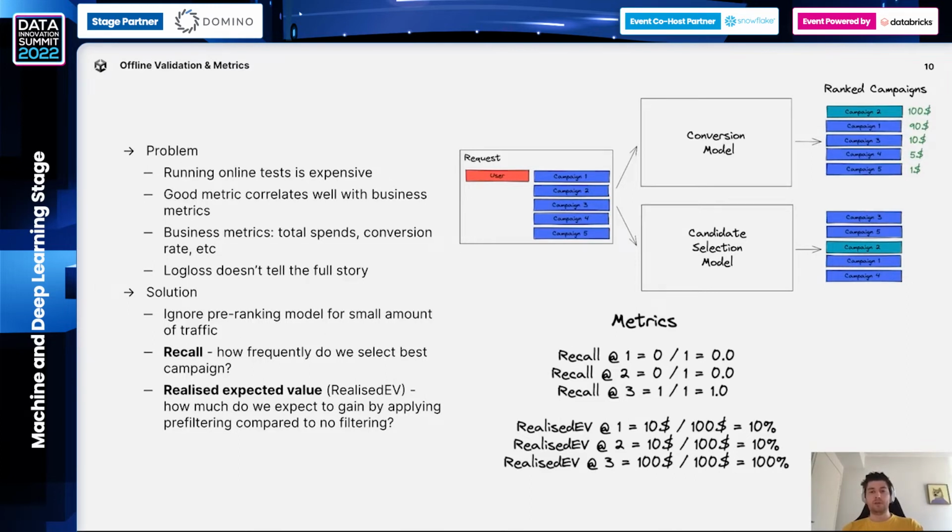How are we doing that? For a small percentage of traffic, we do not apply a candidate selection model, so all campaigns are sent for evaluation to the conversion model. And by doing this, we can avoid having any biases or feedback loops in our data because we're using this data for training our models. And also we can run a negative test, which I will describe later. So let's jump to some technical details.